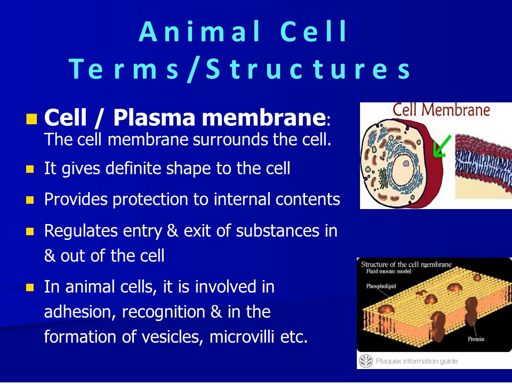It gives a definite shape to the cell. It provides protection to the internal content. Plasma membrane regulates entry and exit of substances in and out of the cell. In animal cells, plasma membrane is involved in adhesion, recognition and in the formation of vesicles and microvilli.